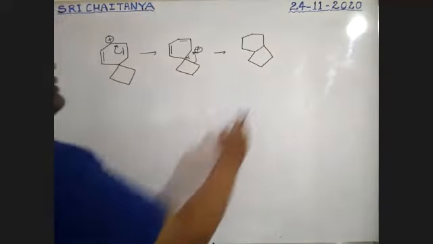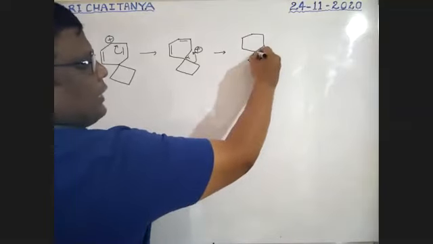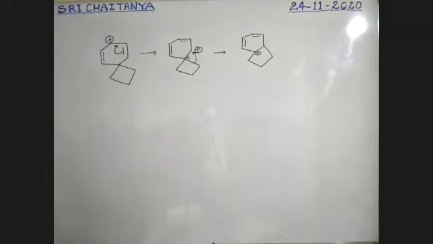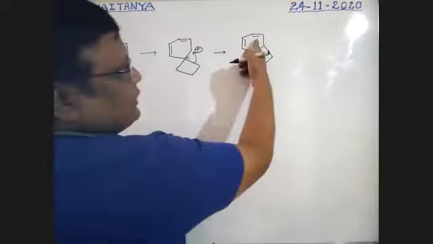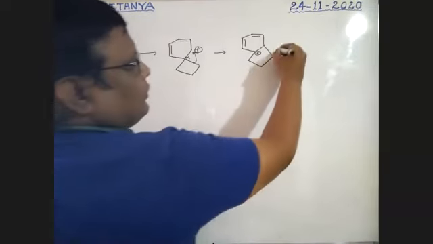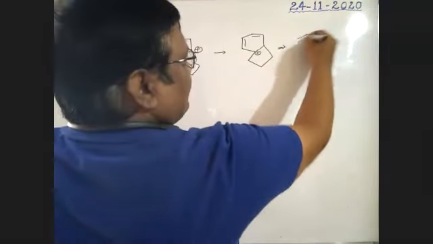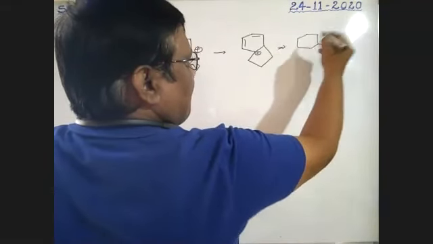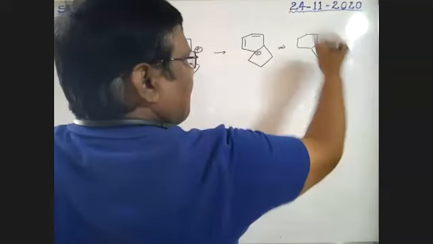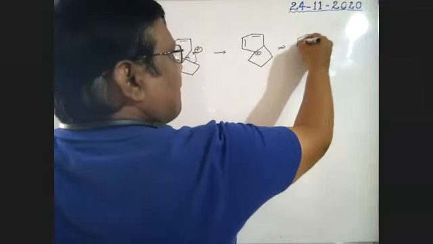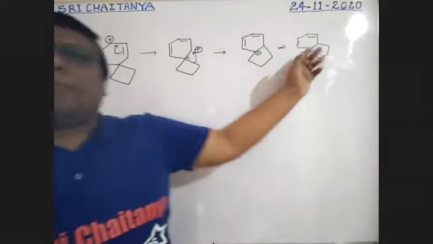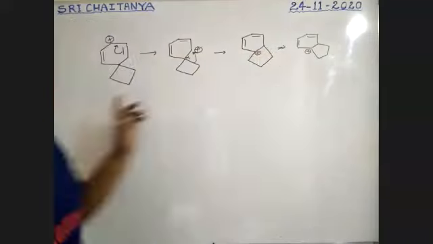That converts into this. This is positive, boys. Now this carbon gets a positive charge. These two are the pi bonds. So it is a 6-member ring, it is a 5-member ring. This one and this one, both are the same, boys.